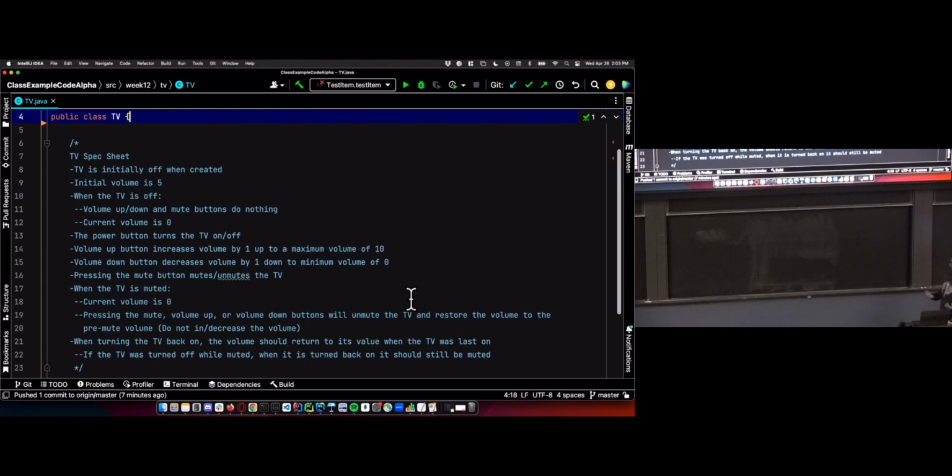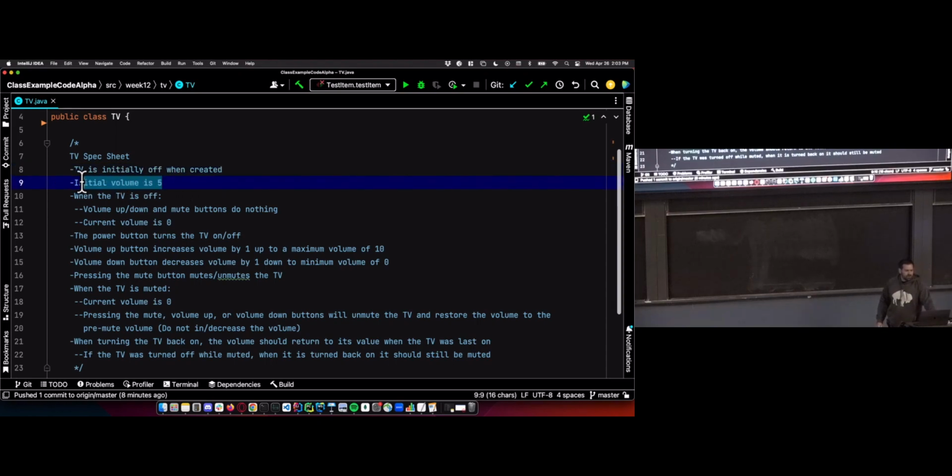So I want to go through this and talk about how to use the state pattern to set this up. So let's go through the specs first. We'll go through the specs a few times as we're designing the architecture of our program. But let's go through it one time just to figure out what we're even dealing with here. So we have a TV class that should be initially off. When I first plug in the TV, it should be off. It shouldn't turn on automatically, is the idea there.